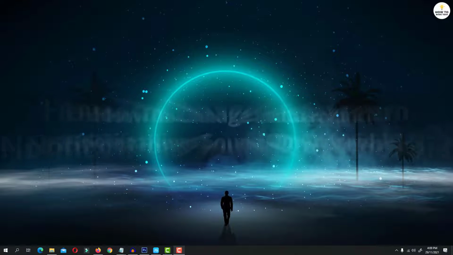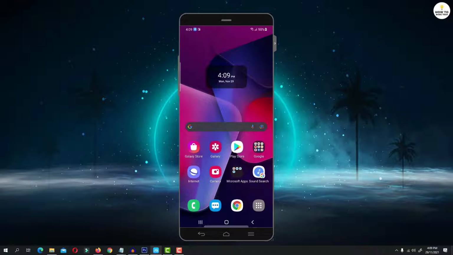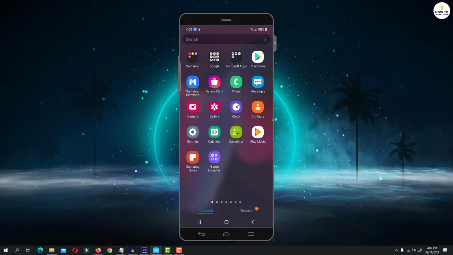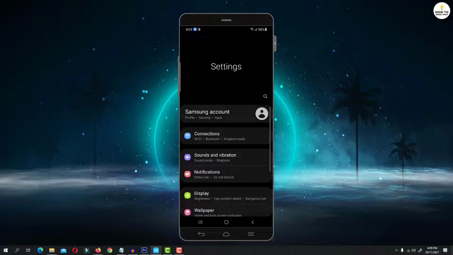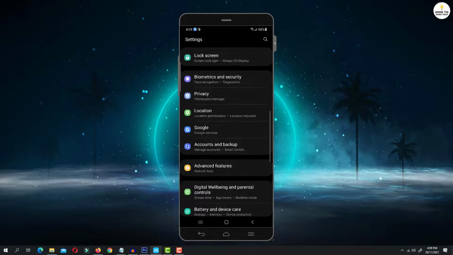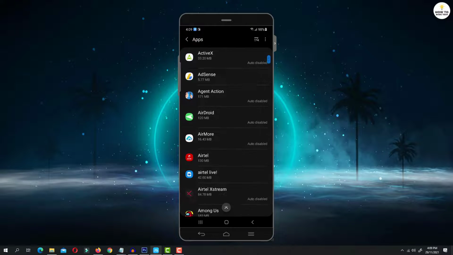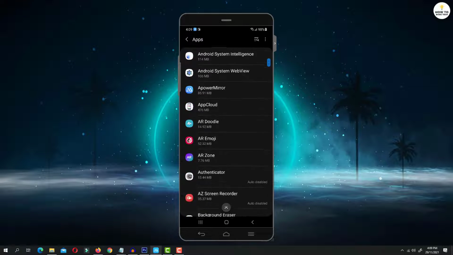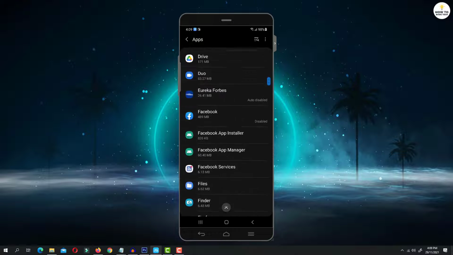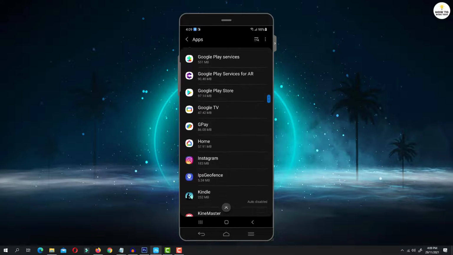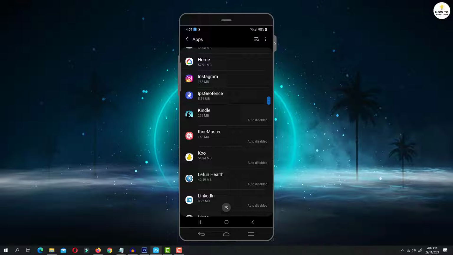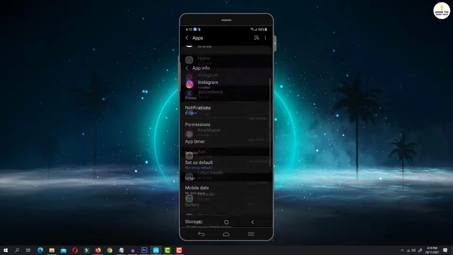So let's get started. First, open the Settings app on your Android device. You can even slide from the top of the screen and then tap on the lever icon, which is for settings, to access Android settings. Now tap on Apps. On the next screen, you will find the entire list of apps installed on your Android device. Now look for the Instagram app and tap on it to open its settings.